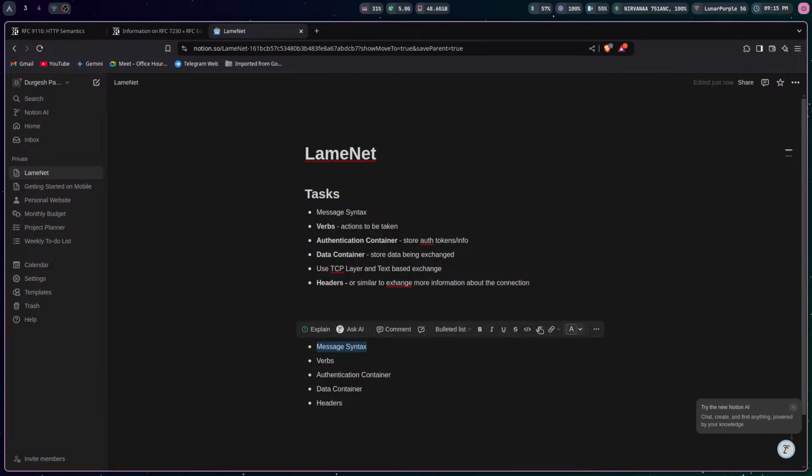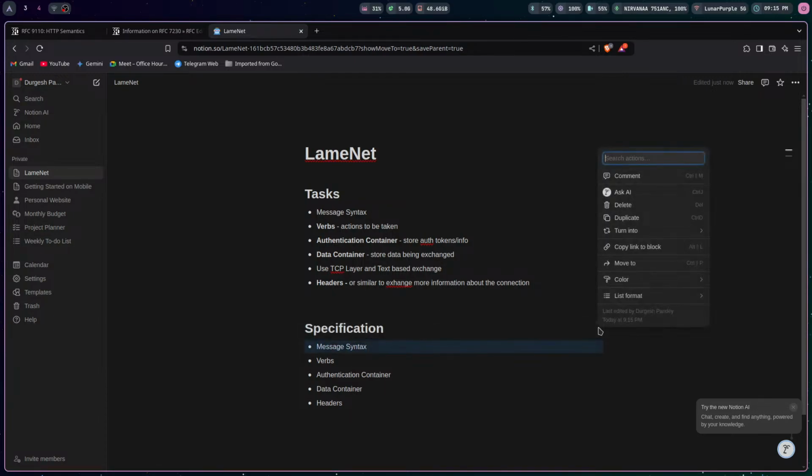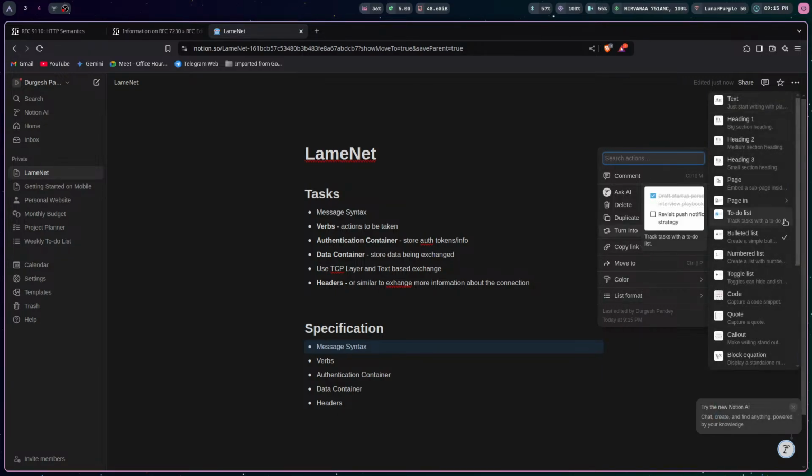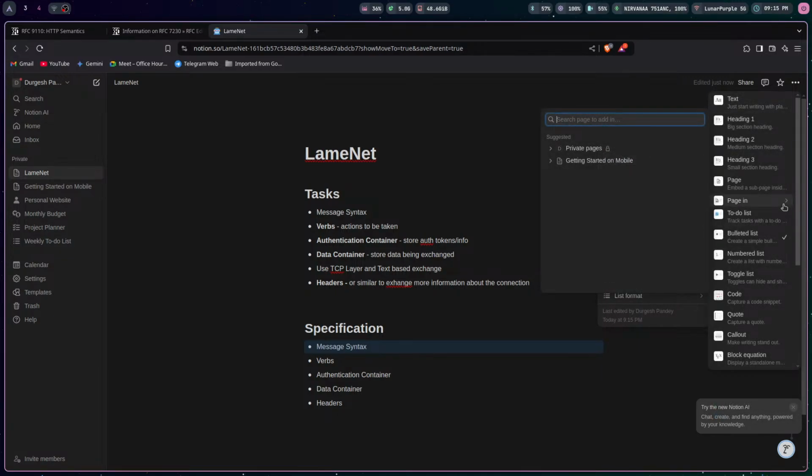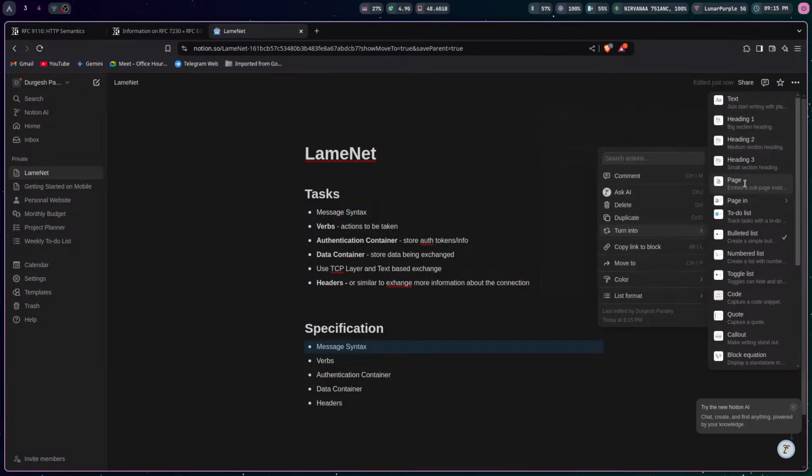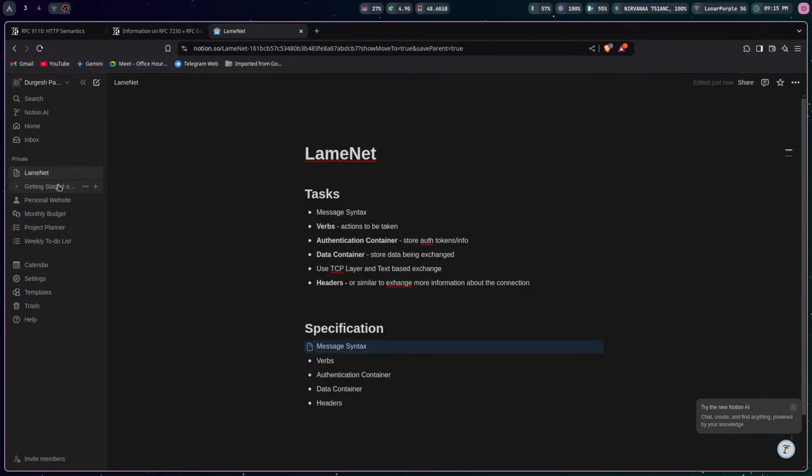And I won't be writing the whole spec here. So I'll basically create another page out of this. Can I not create a page, turn into page? Yeah, nice. So now this goes, and now I think I can make this public. I'll probably make this public or something.